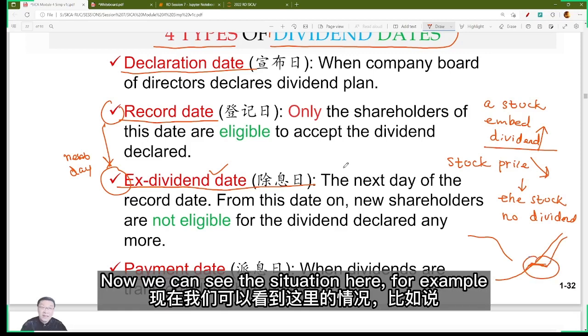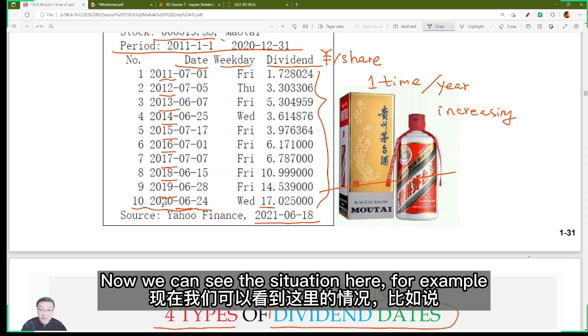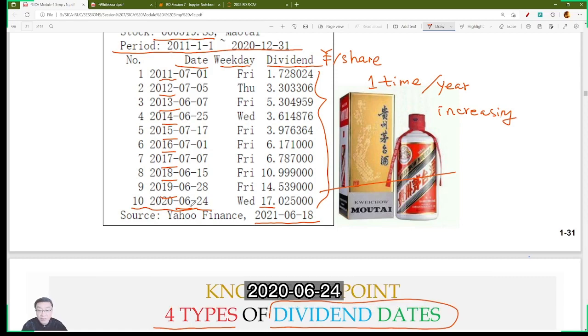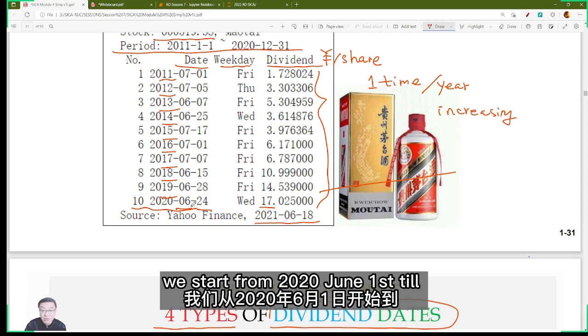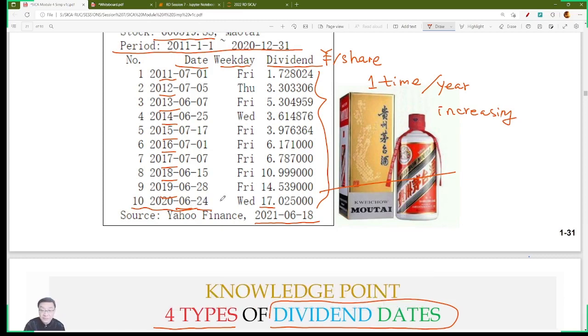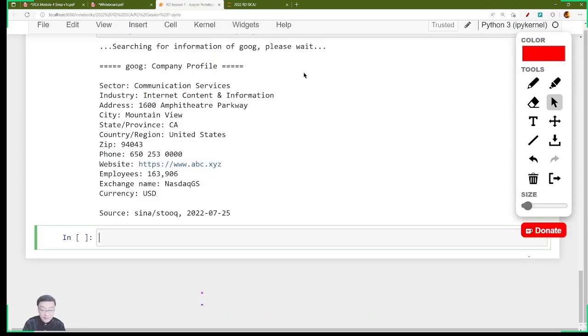Now we can see the situation here. For example, 2020 June 24th. Let's check the stock price around here. Say, for example, we start from 2020 June 1st till the end of July. Let's check Moutai.